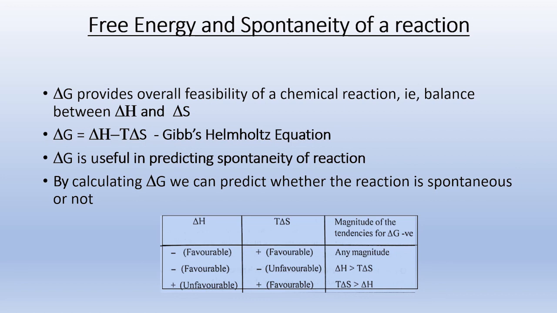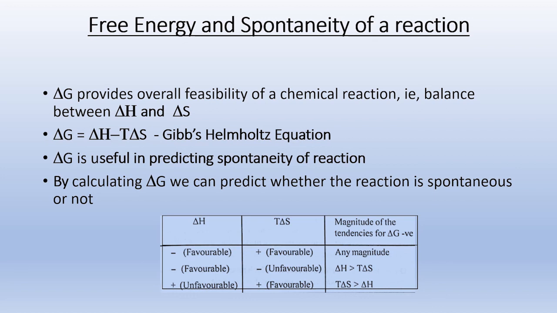In such a condition, for the reaction to be overall feasible, T delta S should be greater than delta H. At a magnitude of T delta S greater than delta H, the reaction is spontaneous. If both are favorable, delta H negative and delta S positive, then at all magnitudes of delta H and T delta S, the delta G value is negative.